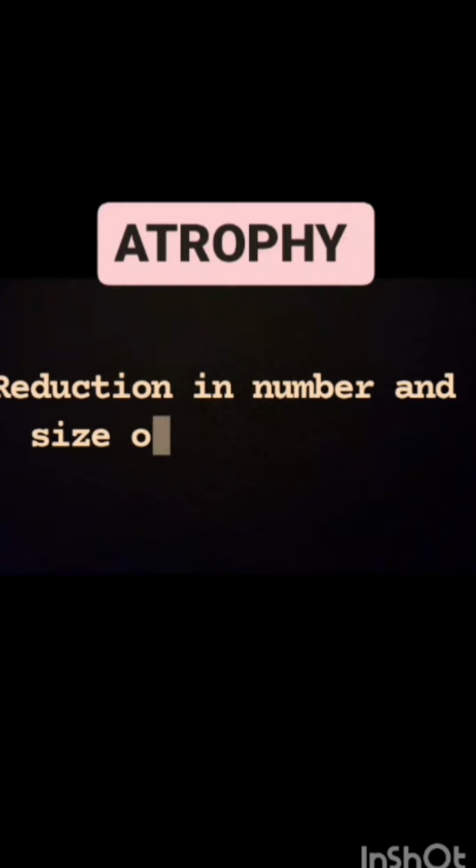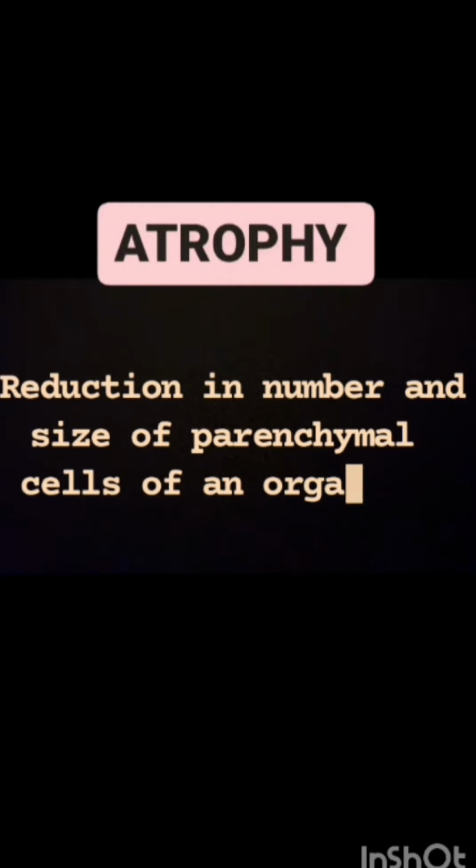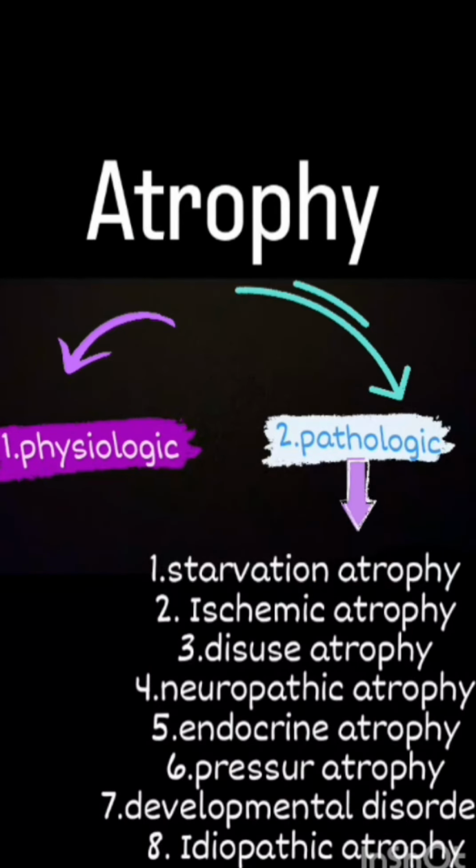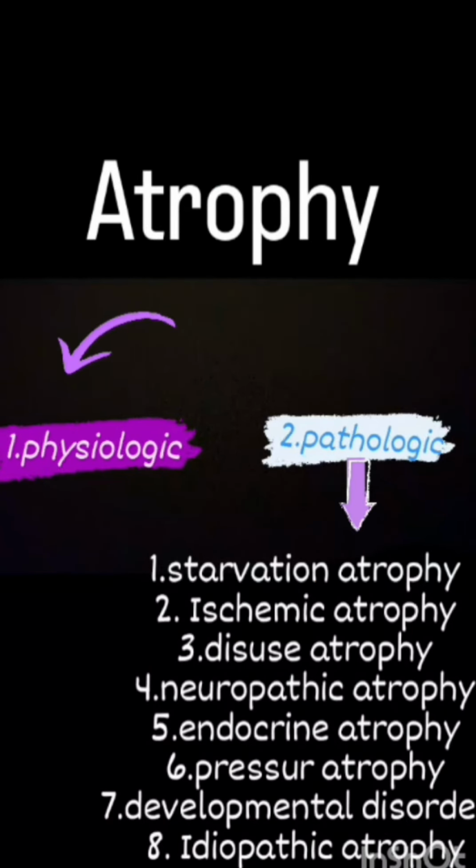Atrophy. Reduction of number and size of parenchymal cells of an organ or its part is called atrophy. Atrophy may occur from physiological or pathological causes.